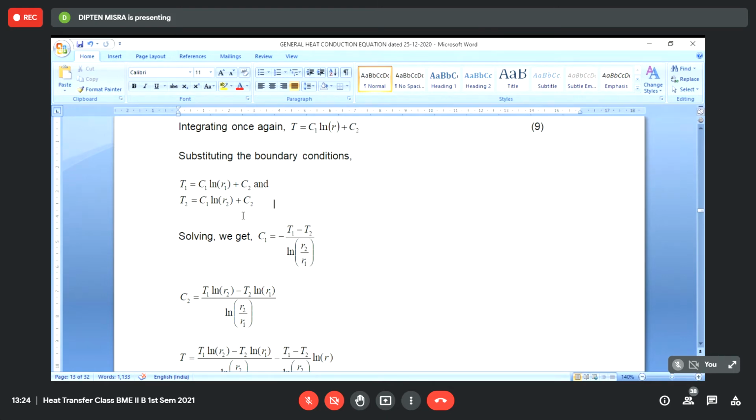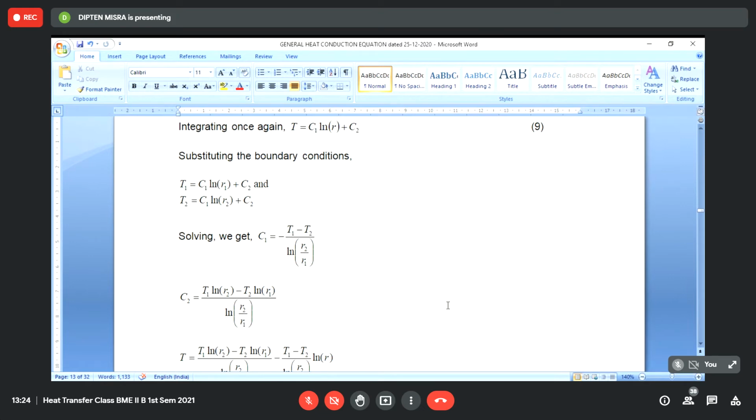What will happen is the C1 term will cancel, because here we have log of R1 into log of R2, and here also log of R2 into log of R1. What will remain is C2 into log of R2 minus C2 into log of R1, so it becomes log of R2 by R1. So C2 becomes equal to this entire thing by log of R2 by R1.